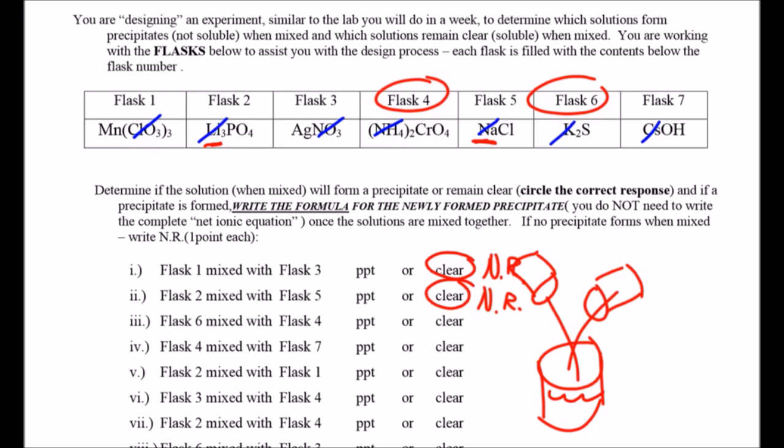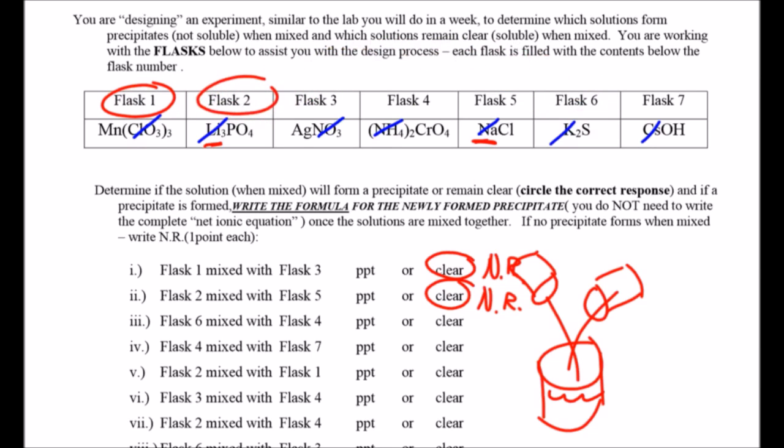Let's answer this. Will 3 make a PPT? Why? Because ammonium is always soluble and so is potassium. Good. So let's look at 4 and 7. Let's skip that one. God, these are terrible examples. How about 1 and 2? Here we go. Of course, I kind of gave it away by doing that.